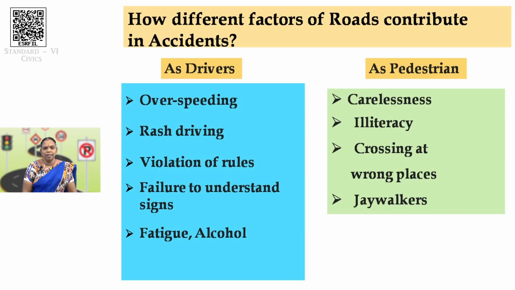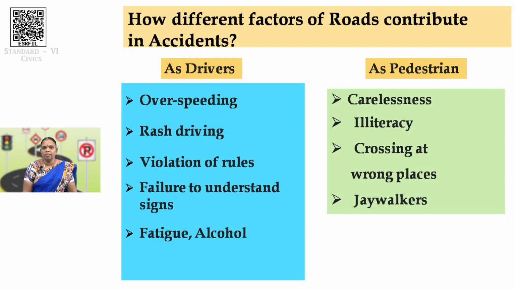Okay, next we talk about pedestrians. Pedestrians are the persons who use the road for walking purposes. So, how do they become a factor in accidents? First one, carelessness. Second one, illiteracy. What is illiteracy? They don't know what it is. Third one, crossing at wrong places. Not knowing where to use the road and how to cross the roads, they cause accidents.